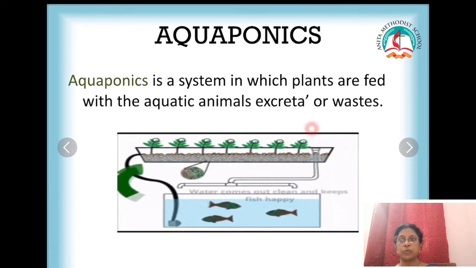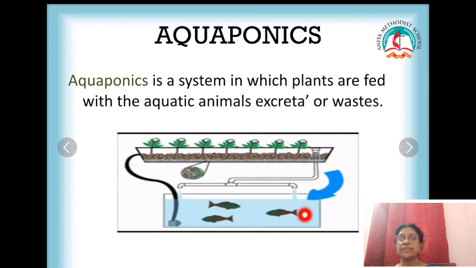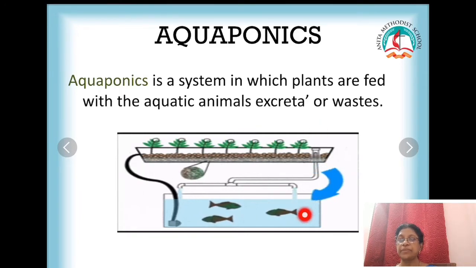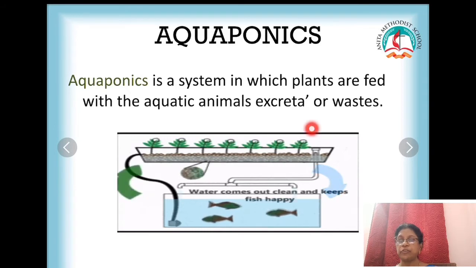So it serves two purposes. What do you call this? Aquaponics. It's a system in which plants are fed with the aquatic animals' excreta or waste. Okay, from the nutrients they receive from the fish waste or excreta, they grow.